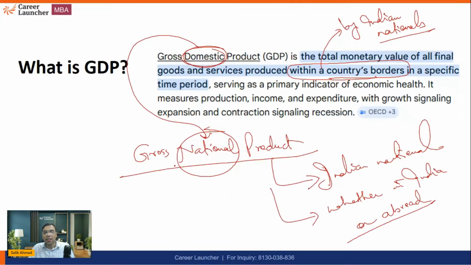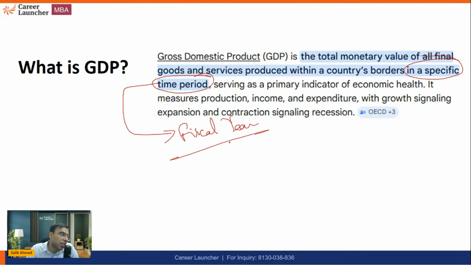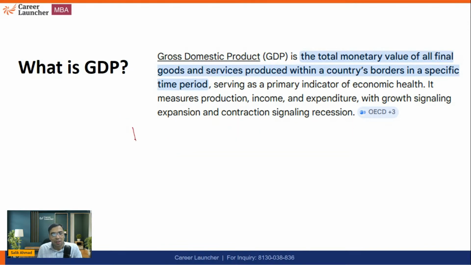Now, one more thing. Okay. So there was another term that was saying it is in a specific period of time. So when we talk about it, generally we talk about the concept of fiscal year. And this is how the GDP is defined. That GDP growth in this quarter was like this. So first of all, let's say we are right now in fiscal year 2026, 2027. So we'll be writing like this. Fiscal year 2026, 27. Or it will be written like this, FY27, because this is how newspaper writes.